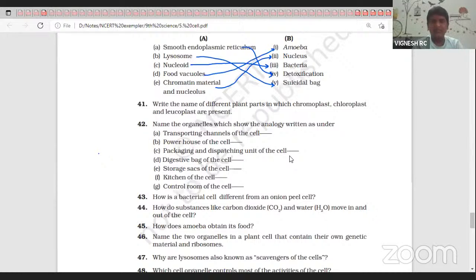Write down all 4 points. Okay, done. You need to write a 4-point difference.